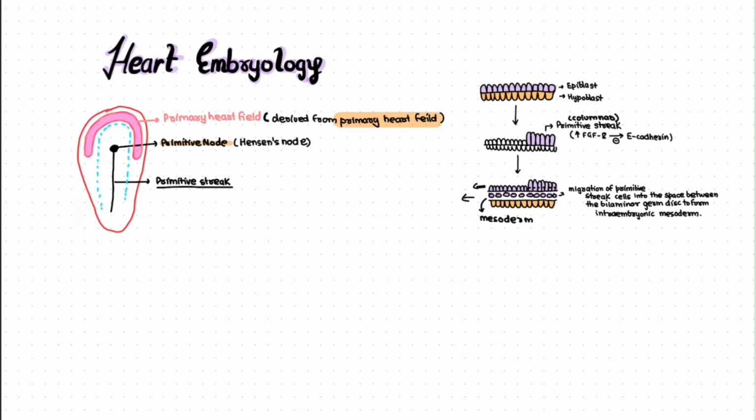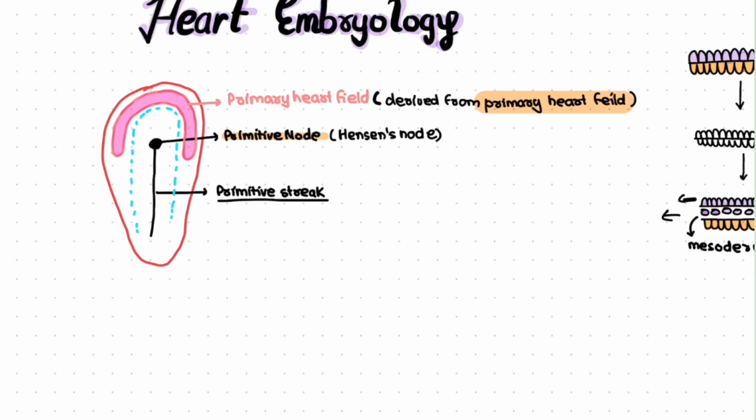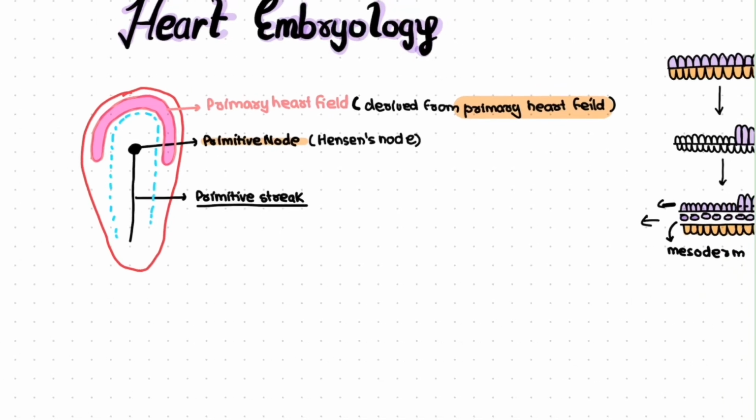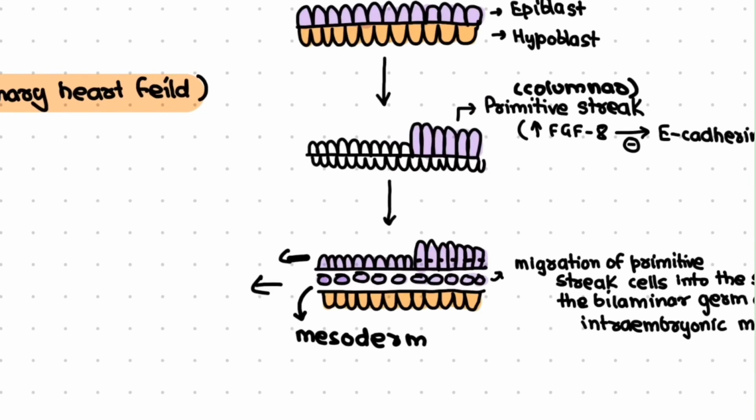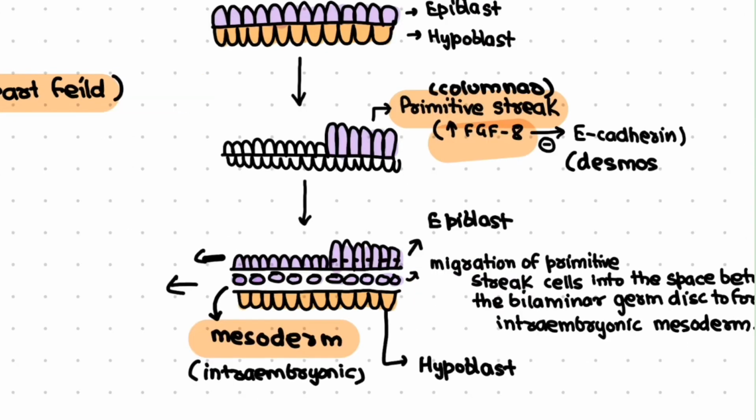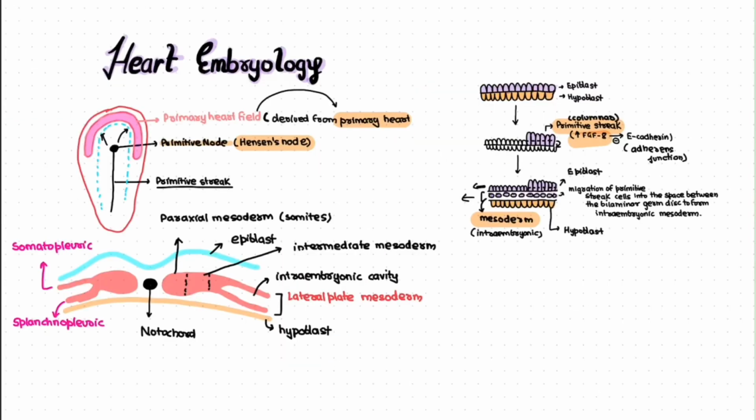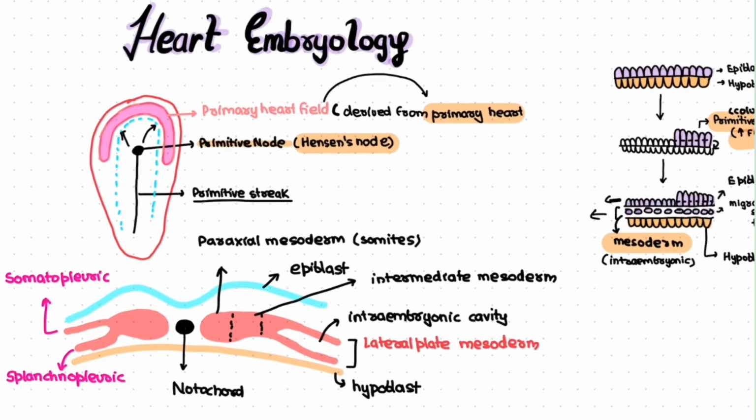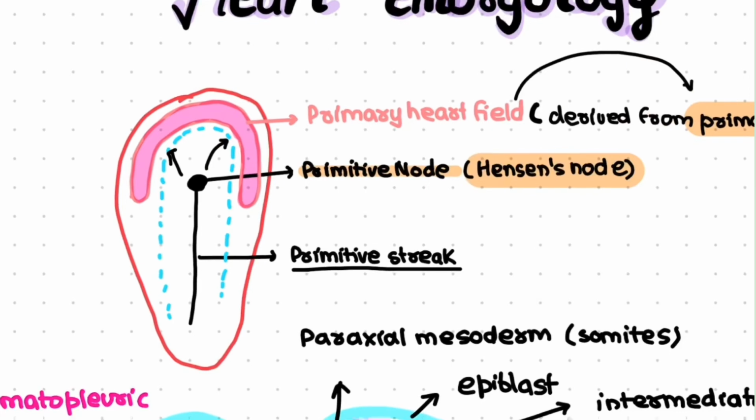Like every cell, there is a progenitor of that particular cell. The progenitor heart cells lie in the epiblast immediately adjacent to the cranial end of the primitive streak. As we know, the primitive streak is just a columnar set of cells that arises in the epiblast and which eventually breaks off as a component of various adherens junctions. As we have seen what the primitive streak is, we shall focus more on the progenitor cells which arise just in front of the cranial end of the primitive streak and even in front of the formation of the neural tube right here.